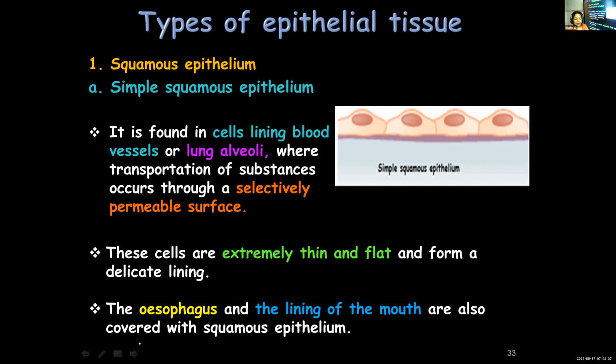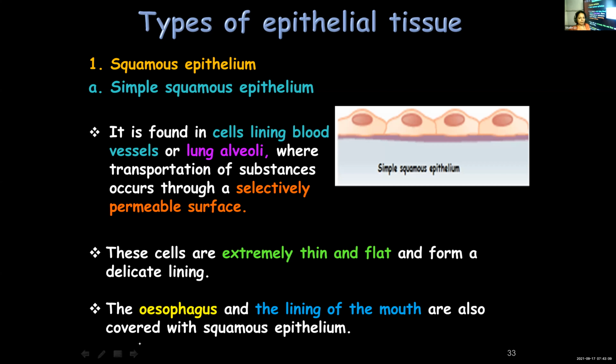Simple squamous epithelium is found in cells lining the blood vessels and lung alveoli. There is a similarity between both these structures because exchange of materials takes place across their membranes. Across the membrane covering the blood vessels, oxygen and carbon dioxide are exchanged, and lung alveoli are the sites of gaseous exchange.